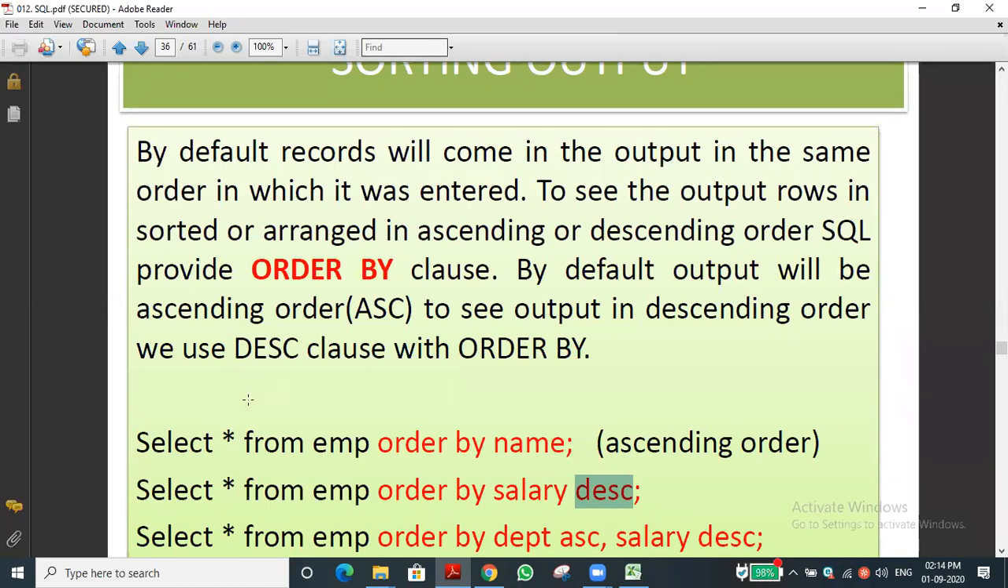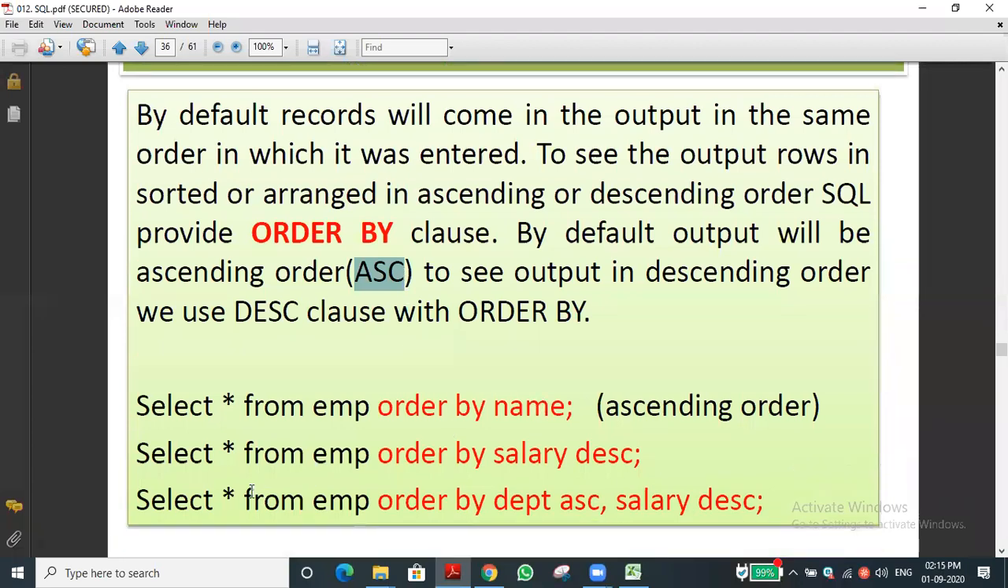Let's see the second query. The syntax is ORDER BY, next the field name, then the order. Which order? Ascending or descending? For ascending we should give ASC. If we don't give the order, by default it will arrange in ascending order. Okay, that is the concept.